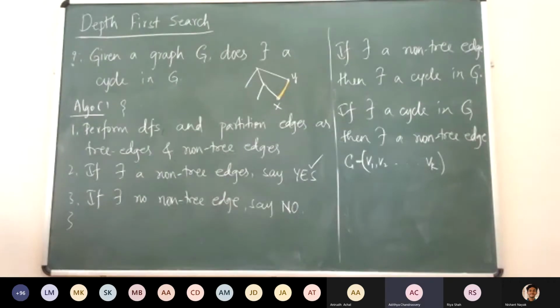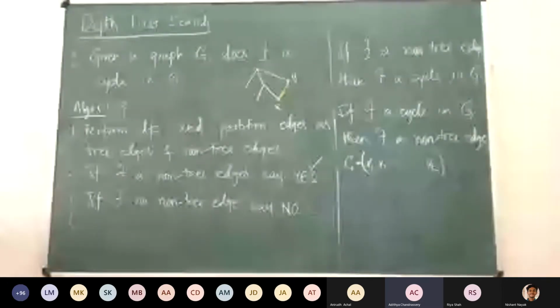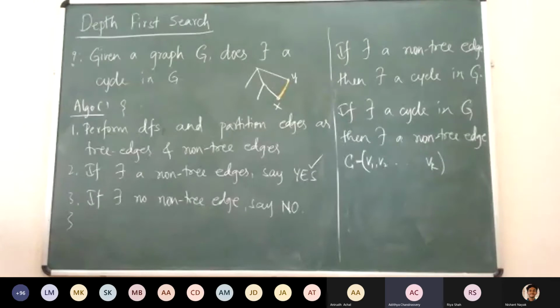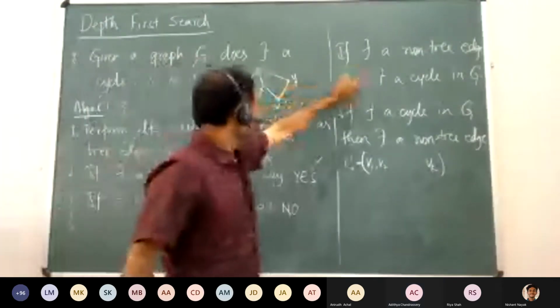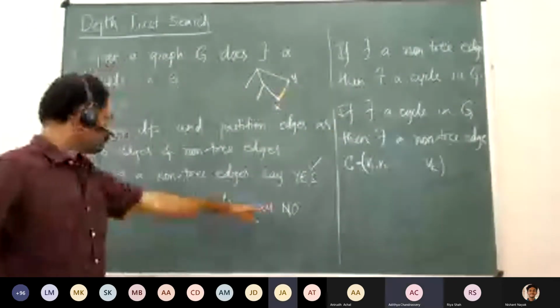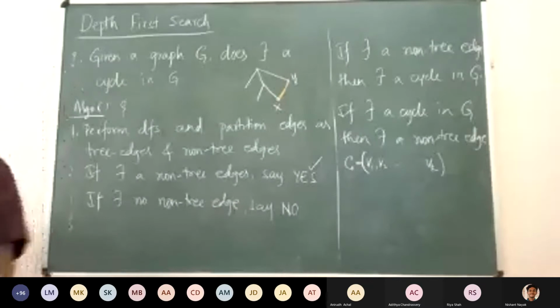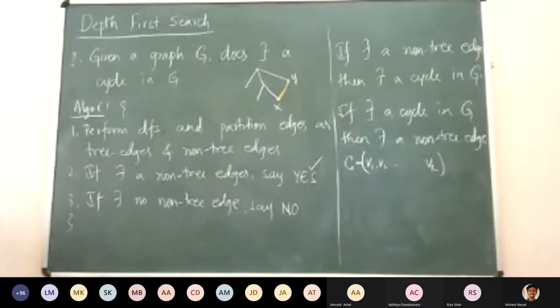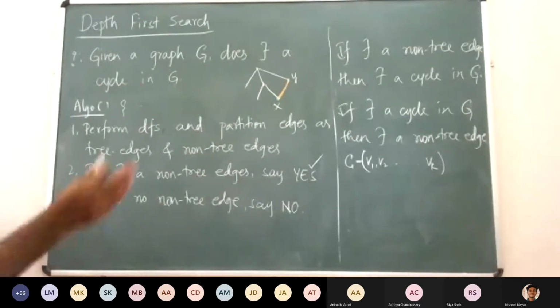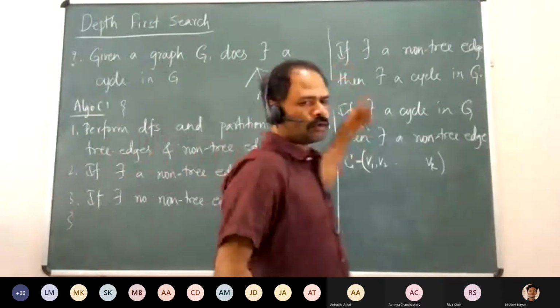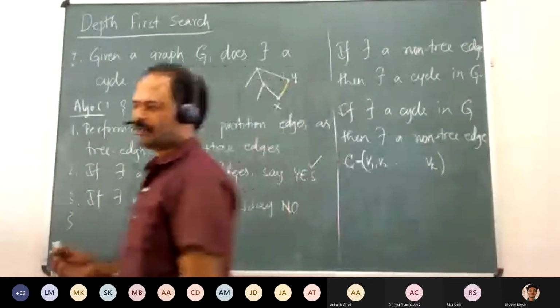So can't we just do this? I think somebody else also said, so this is the converse, right? Yeah, this is the converse of this statement. Basically it is the contrapositive of what we are saying here. So we need to prove both the directions, this one as well as the converse. Only then our algorithm is correct.